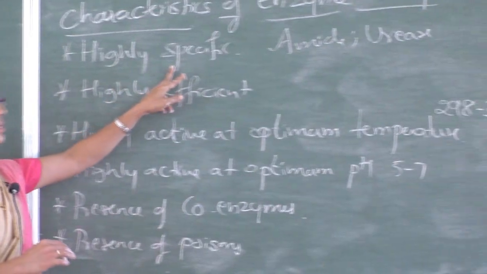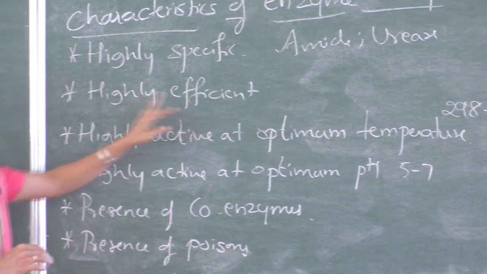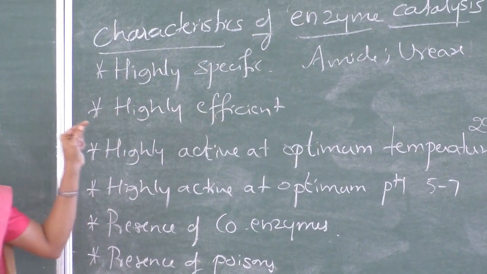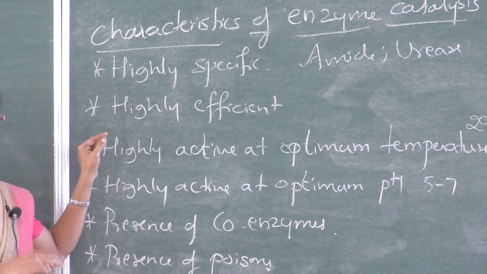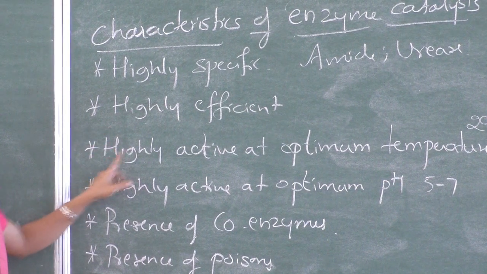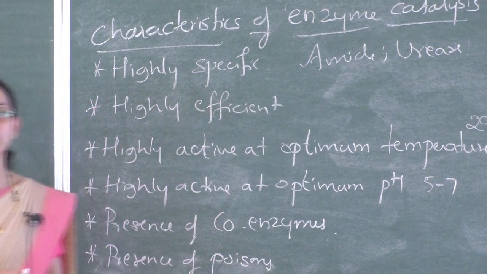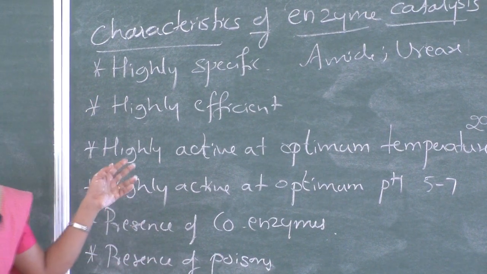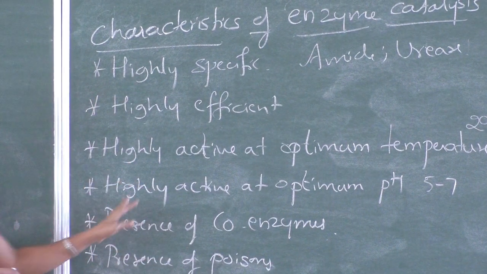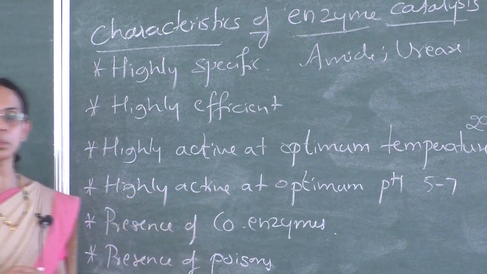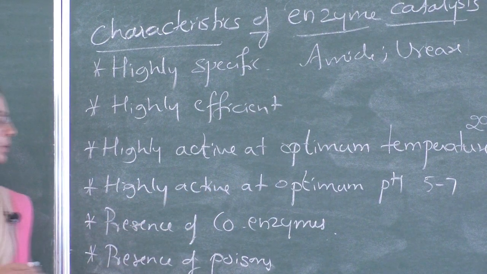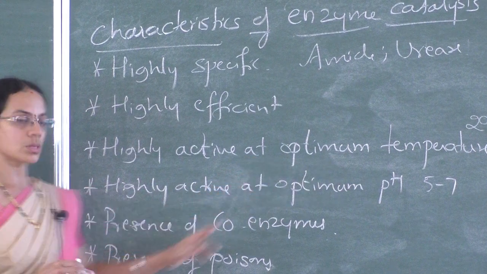They are highly specific, highly efficient, meaning a single molecule can convert millions of reactant molecules into products. Highly active at optimum temperature, that is, at 298 Kelvin to 310 Kelvin, enzymatic activity is maximum. Highly active at optimum pH. The optimum pH for enzymatic activity is 5 to 7.